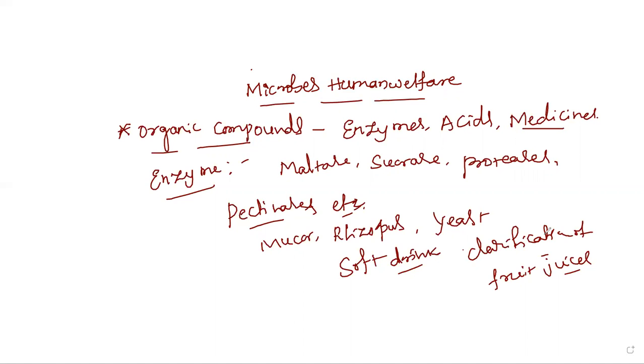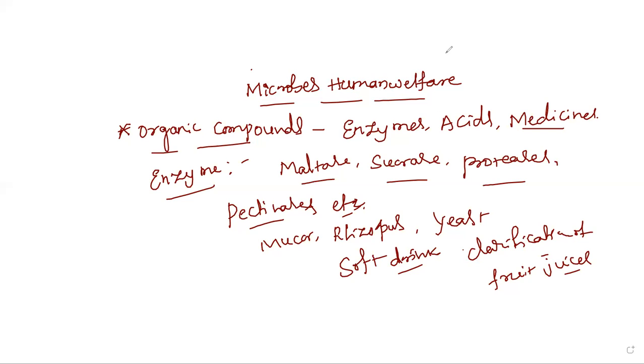So those enzymes, the fruit juices will be treated with the enzymes. That is what is called the clarification process. By that, the juicy content of the fruit pulp is completely dissolved and comes out, increasing the taste of the juice. Hence there are various enzymes isolated from different species of microorganisms, like mucor, rhizopus, or even yeast: enzymes like maltase, sucrase, proteases and pectinases, which are beneficial in nature.